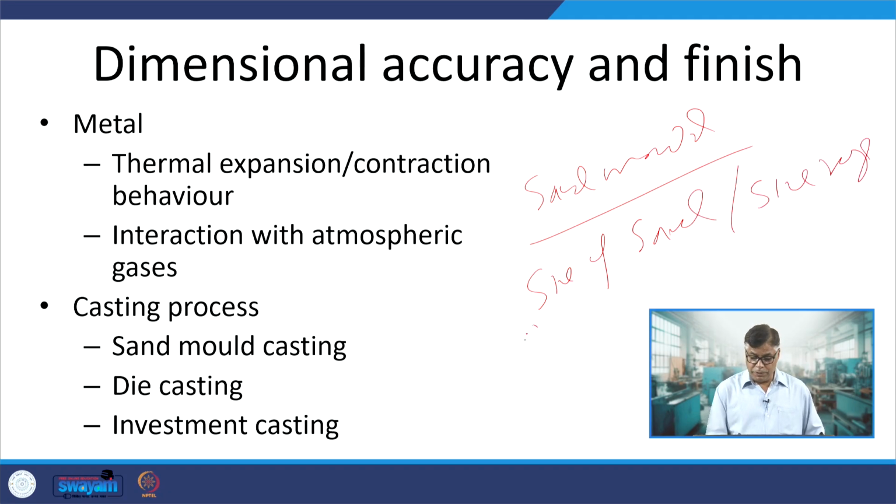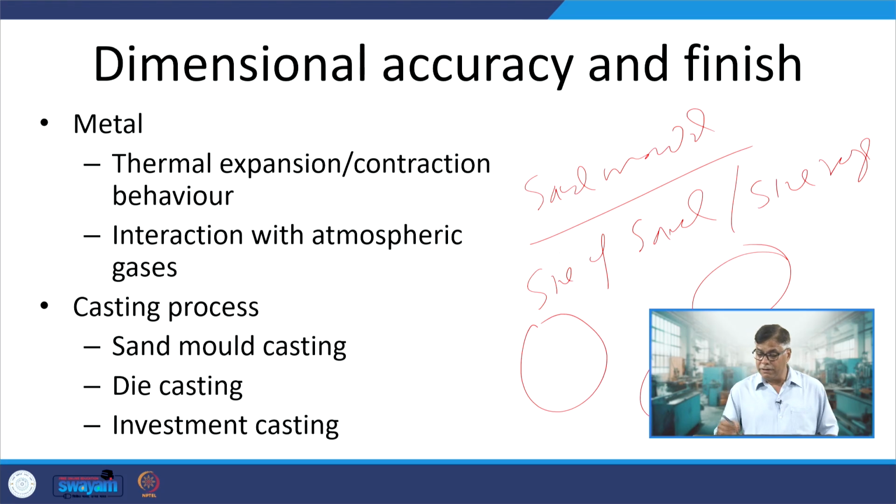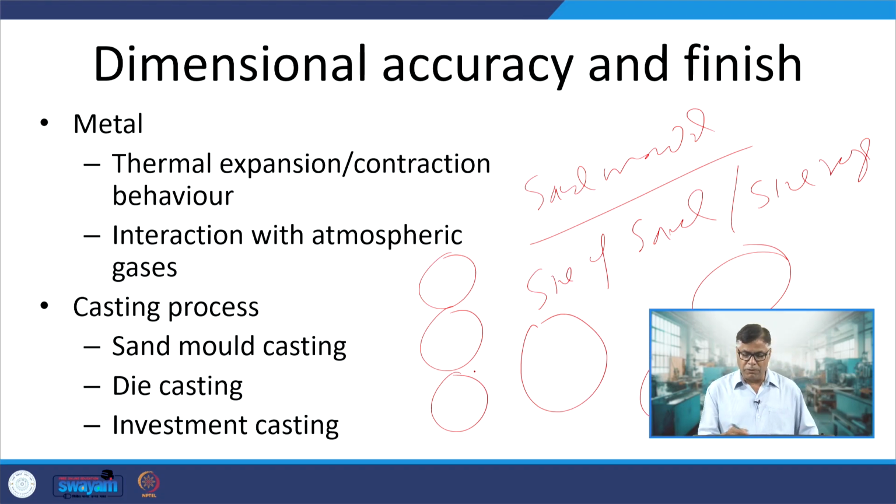If we use large or coarse sand particles, then the roughness of the surface will be more. Why? Because coarse sand particles offer a rougher mold surface, and that in turn produces rougher surfaces of the casting.